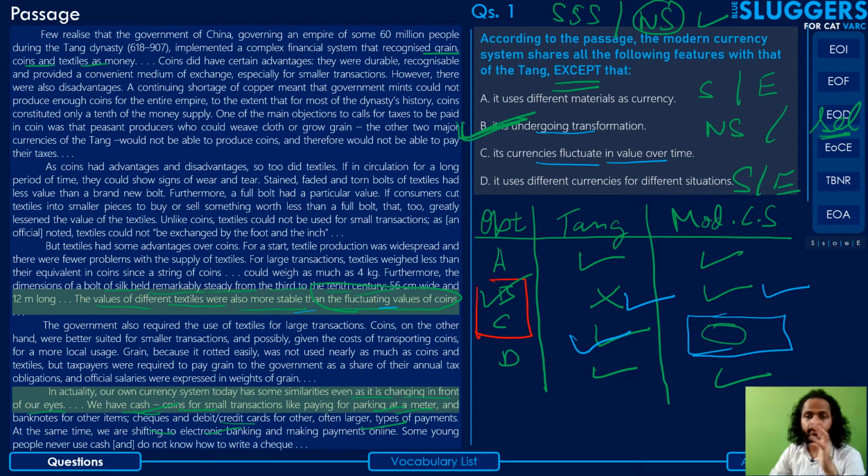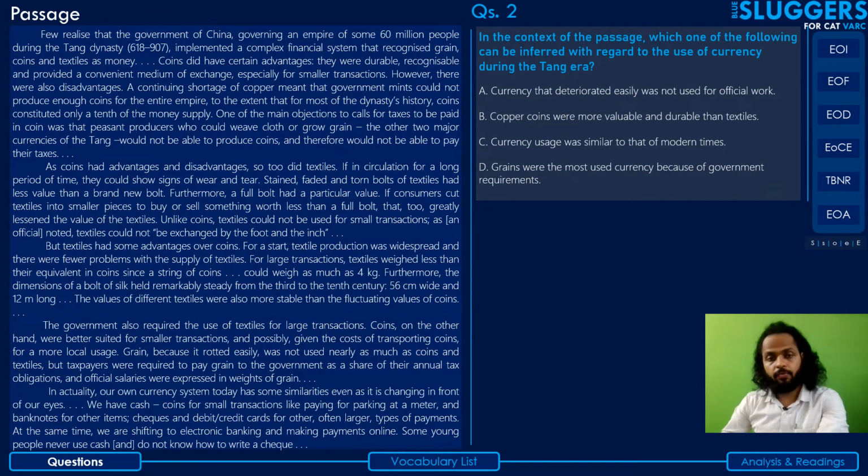Okay, all right. So I hope you guys understood this idea, right? And also the utility of the table. Otherwise, this could have been really confusing. Okay, so let's go to the next question. Question number 2. In the context of the passage, which one of the following can be inferred with regard to the use of currency during the Tang era?